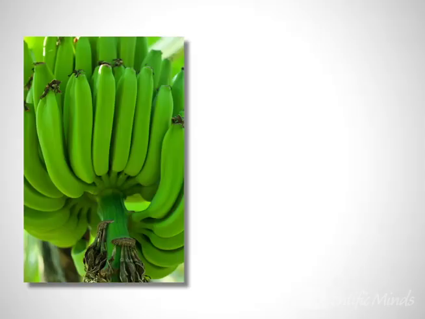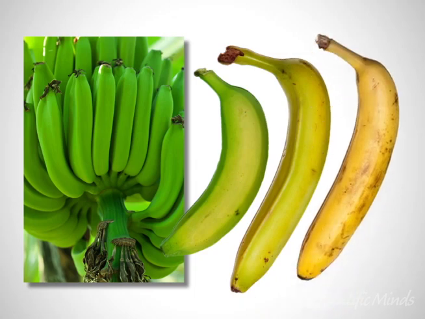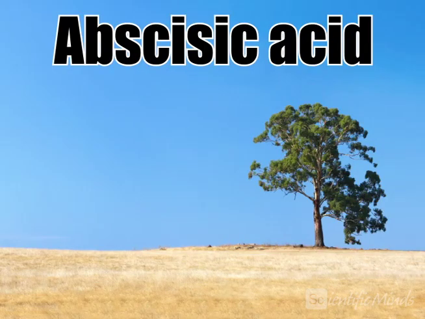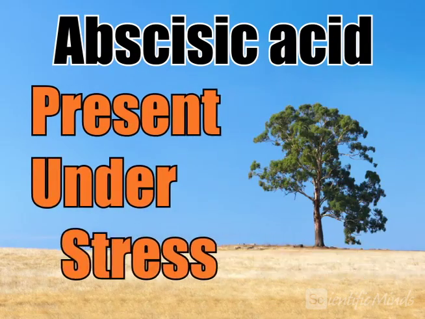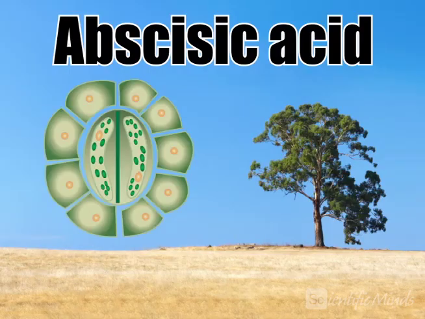Bananas, on the other hand, are cut green from the tree, transported green, and then sprayed with ethylene at their destination to speed up the ripening process. Abscisic acid is a hormone present when a plant is under stress. During periods of drought, abscisic acid causes the stomata of plant leaves to close in order to prevent water loss.